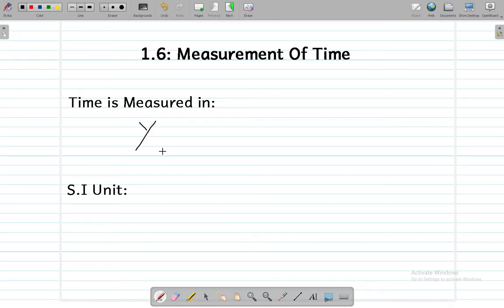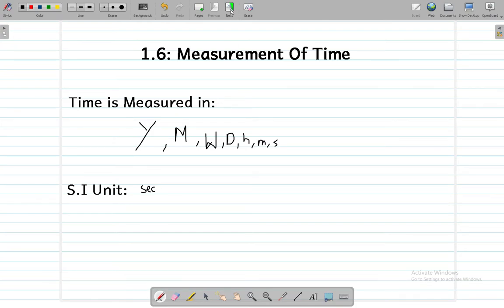The first unit, the longest unit in fact, is year, in which we measure time, like 2 years, maybe 10 years, with 10 years which is called a decade, 100 years which is called a century. So the first standard unit of time is years, and after years comes months, and after months comes weeks, and after weeks come days, after days come hours, and hours become minutes, and minutes become seconds, and it ends like that. The SI unit of time is second particularly, and the standard unit we mostly use in calculations is actually second in time.